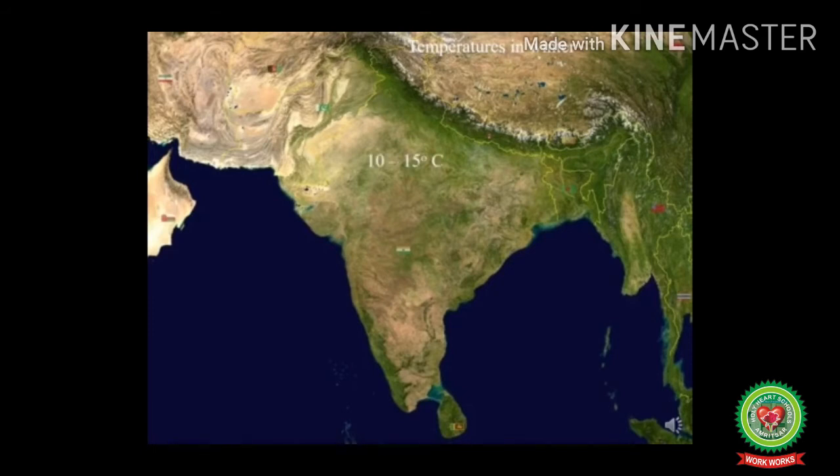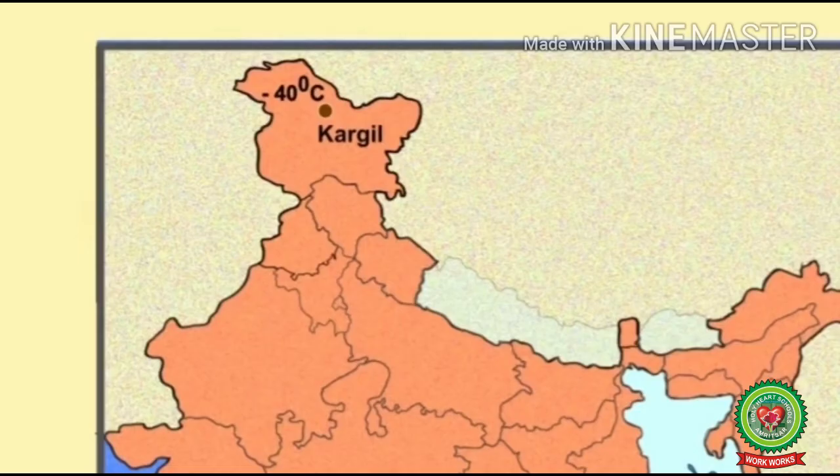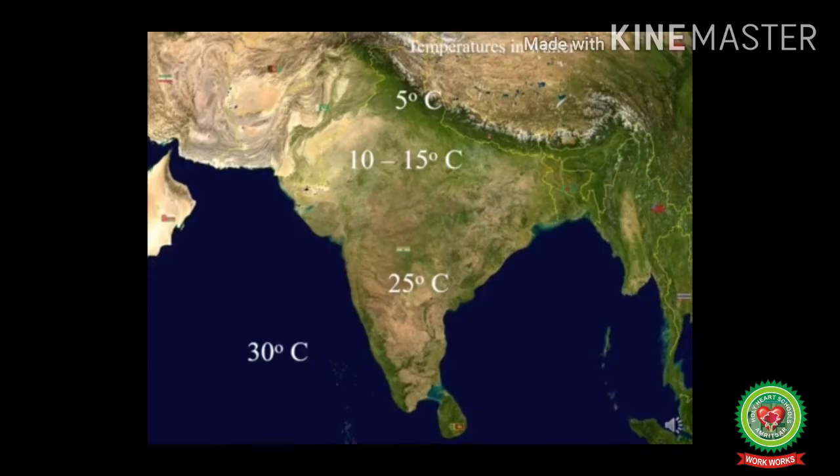The northern plains experience a temperature of about 10 to 15 degrees Celsius. The Deccan Plateau experiences a temperature of around 25 degrees Celsius, which is higher than the northern plains because it lies in the torrid zone. And the Himalayan region experiences extremely low temperature because of its altitude and distance from the sea. For example, the Dras sector in Kargil experienced a temperature of minus 40 degrees Celsius, which is the minimum recorded temperature in India. But on the contrary, water bodies around the Indian subcontinent, like the Arabian Sea and Indian Ocean, record a temperature of about 30 degrees Celsius because land cools faster than water.